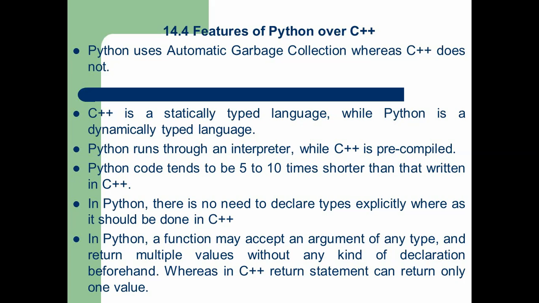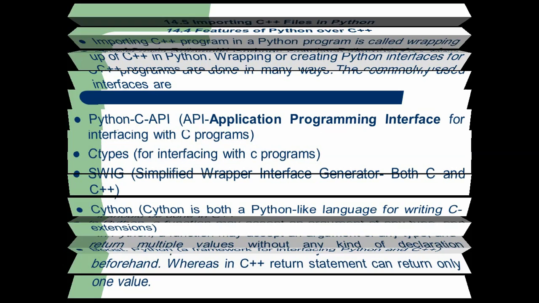A C++ function cannot accept any value without a data type, before declaring the data variables or arguments, whereas in Python, functions can accept any value without a data type, without declaring previously. So these are the features of Python over C++.